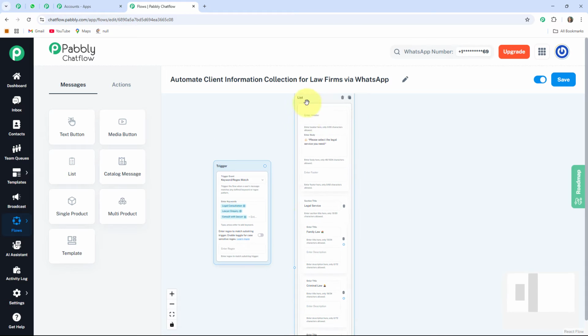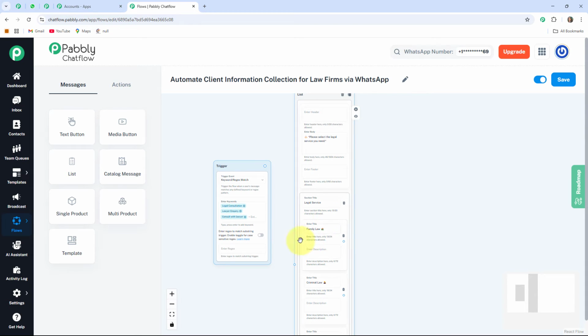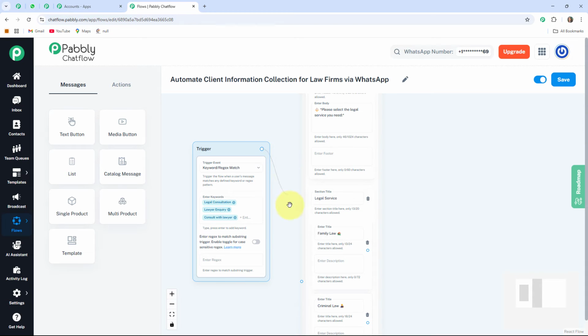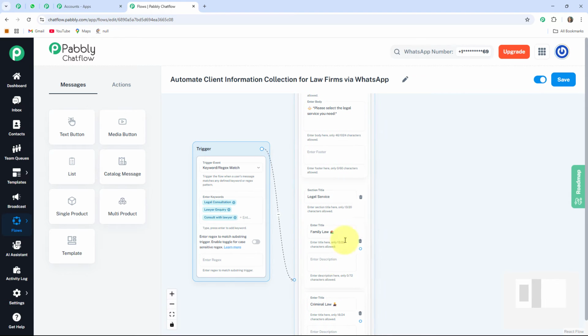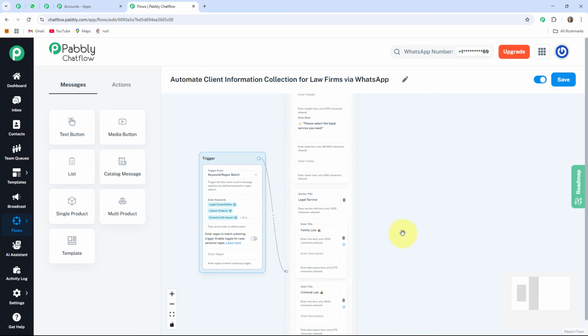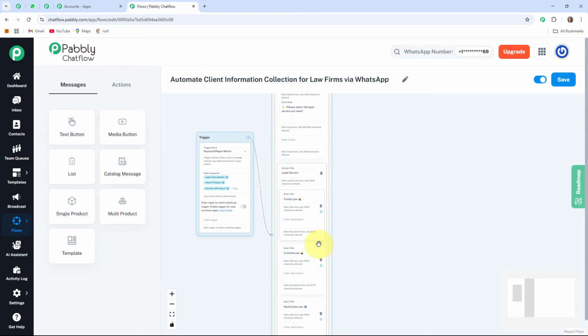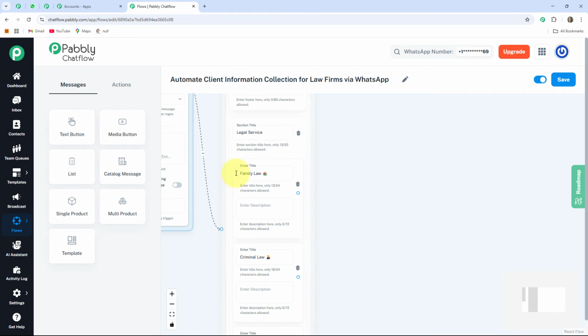After that I am going to connect my starting point to my list. For that I am clicking on this circle, dragging a line and connecting this line to this circle. Here my trigger point is connected to my list message, as whenever my user will send any of this keyword to my WhatsApp business account, then my bot will instantly provide them the list of the legal services. After that, whenever my user will choose this service, that is family law, then my bot will respond to them.